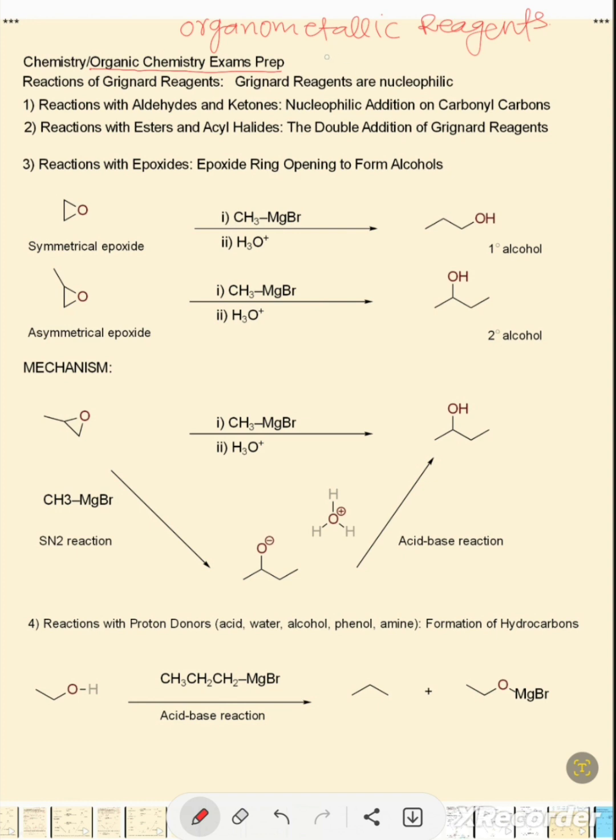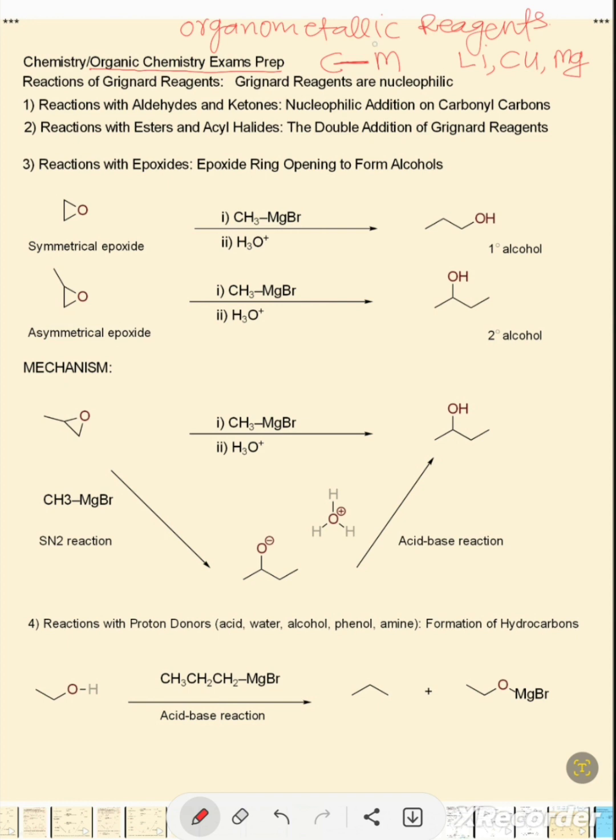Organometallic reagents have a carbon-metal bond. The metal could be lithium in the case of organolithium compounds, copper in the case of Gilman reagents, and magnesium in the case of Grignard reagents. This carbon-metal bond is very polar and has some ionic character.